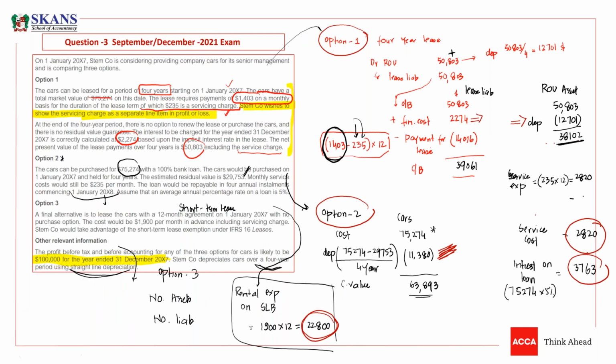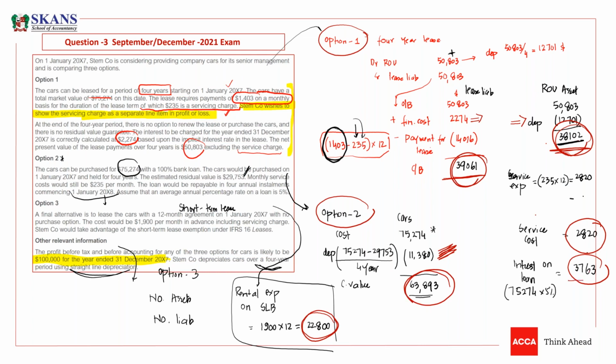So what are the values, guys? Look, this is your right of use asset. This is your lease liability. So you need to book this right of use asset and this lease liability. Under option 2, you need to put this asset and this loan.